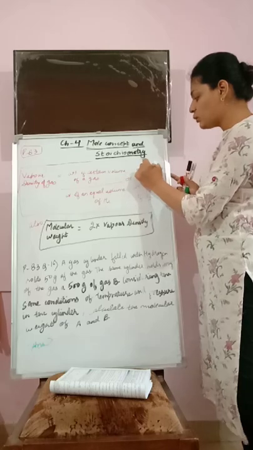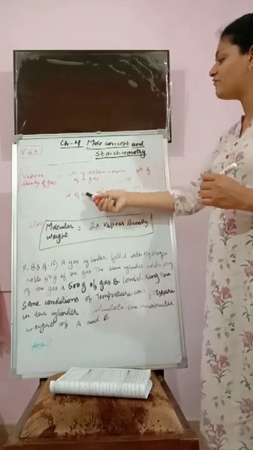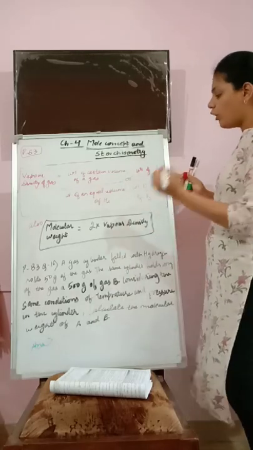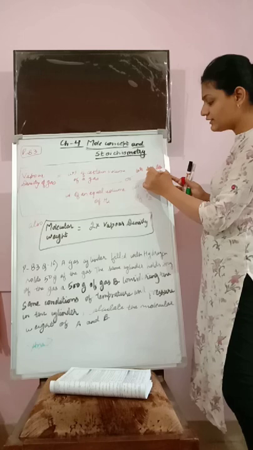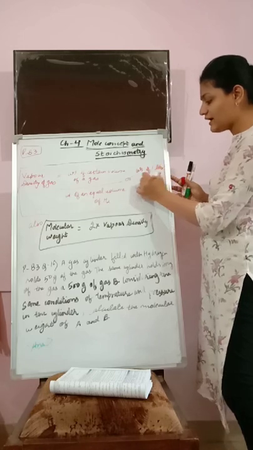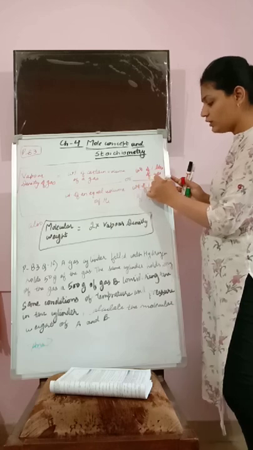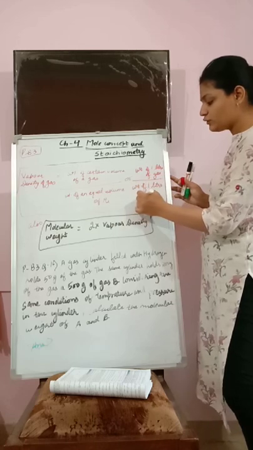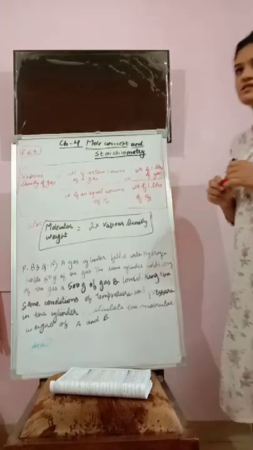So this is equal to weight of a certain volume of a gas divided by weight of an equal volume of H2, or weight of 1 liter of any gas divided by weight of 1 liter of H2. You have to write it down in your notebook as well. So this is the formula of vapor density of the gas.